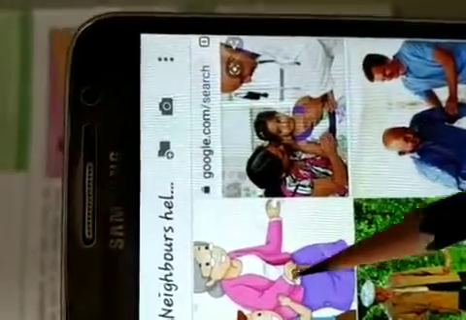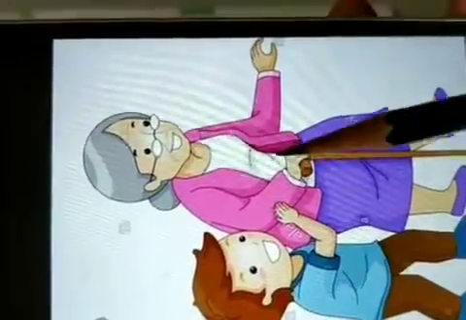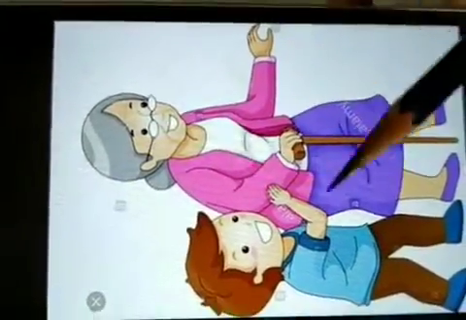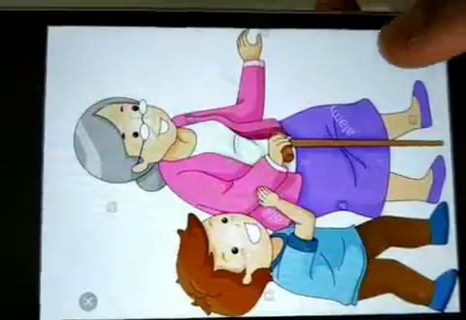And how we should help neighbors, we can see this child is helping the old lady, or the child is helping his grandmother only. So they feel so happy if we help them. Then you can see